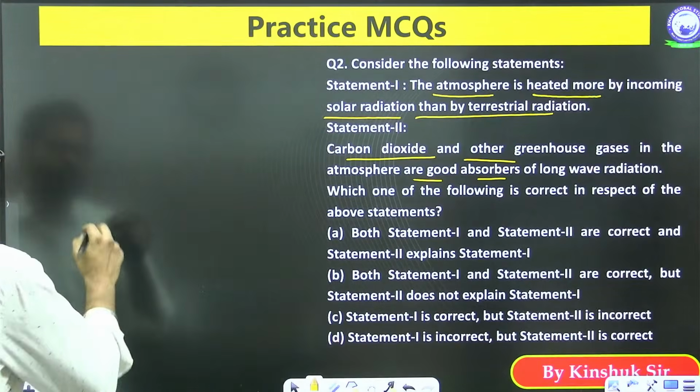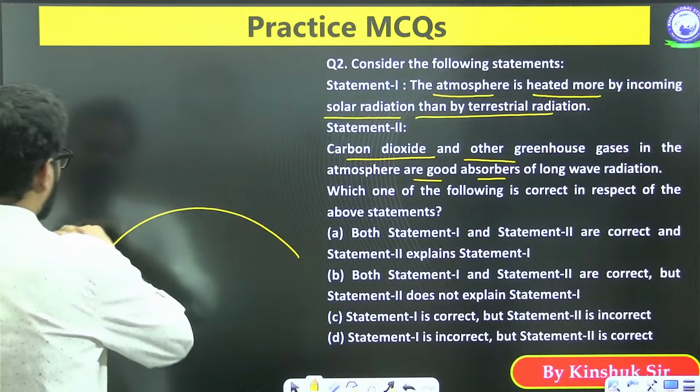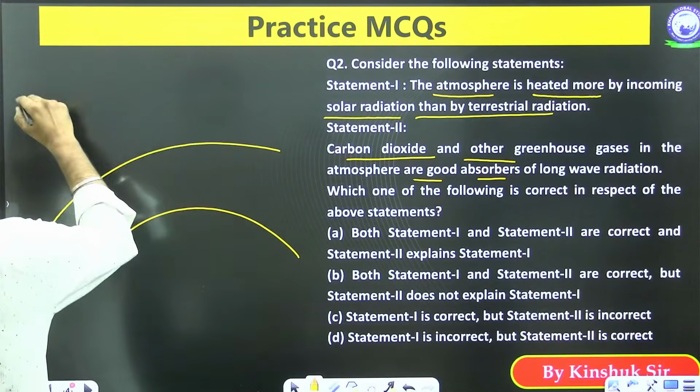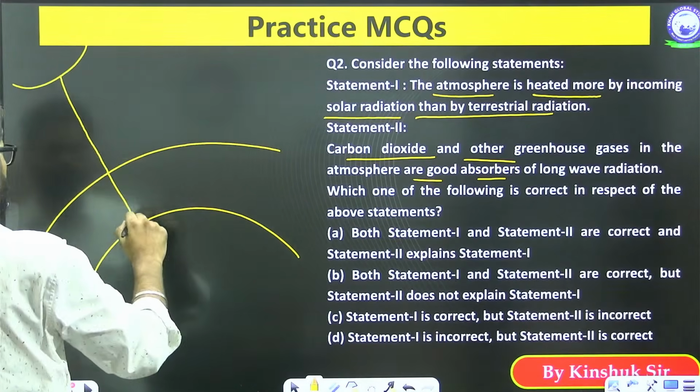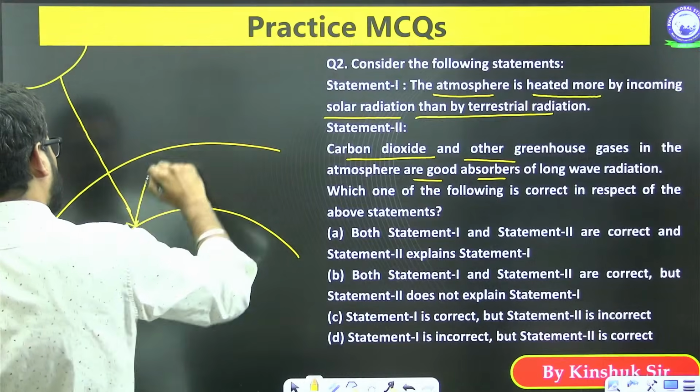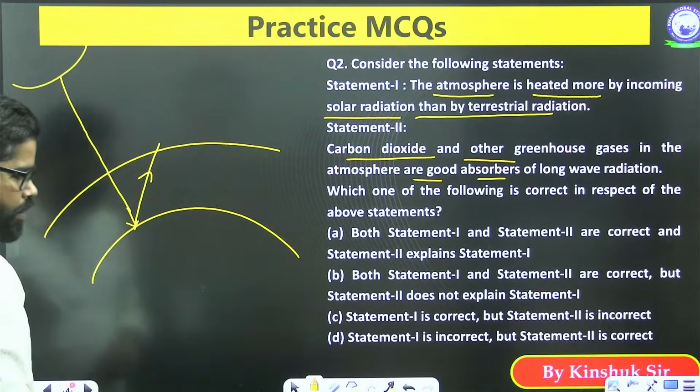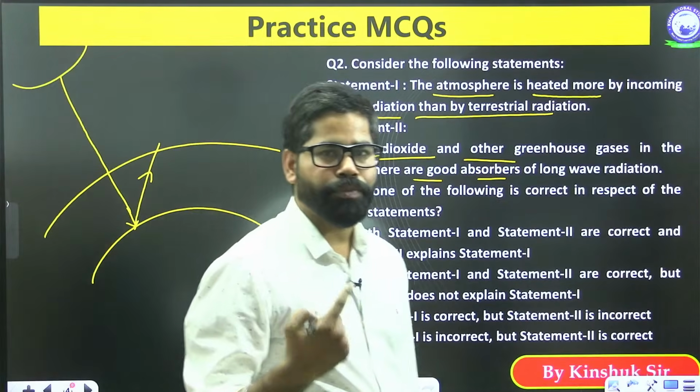Now tell me one thing. When we talk about our atmosphere, there is an incoming radiation, there is an outgoing radiation. Which one is going to cause more heat?